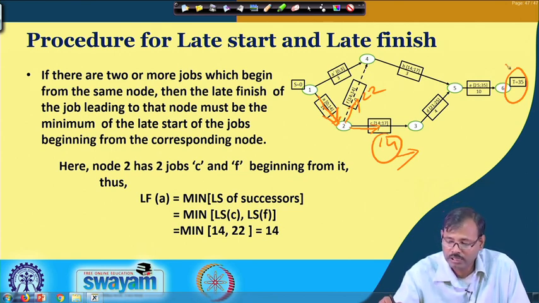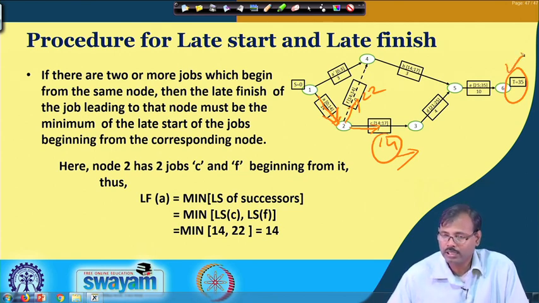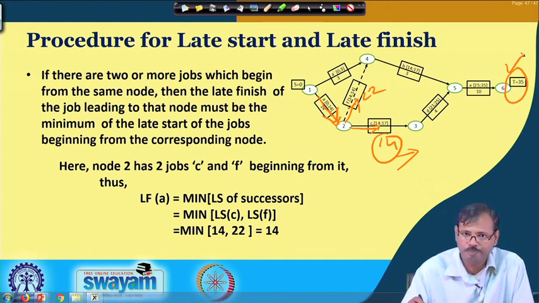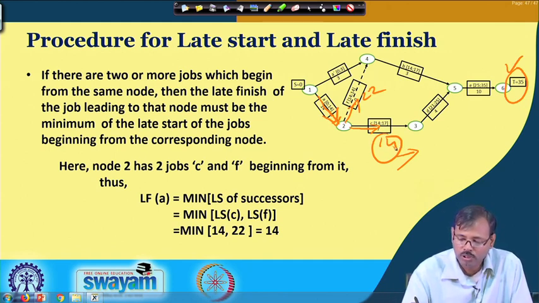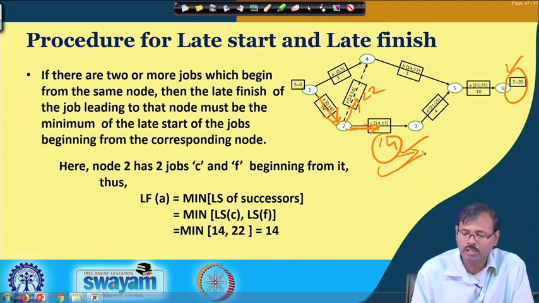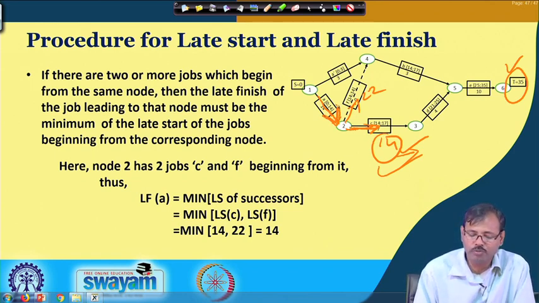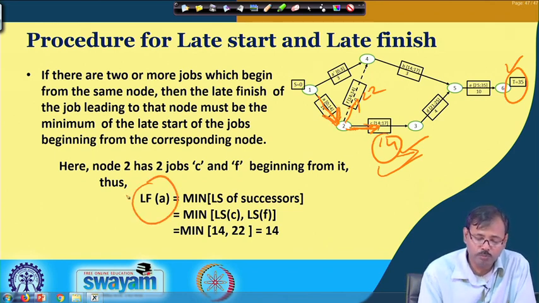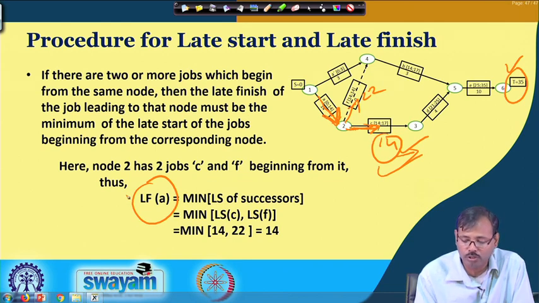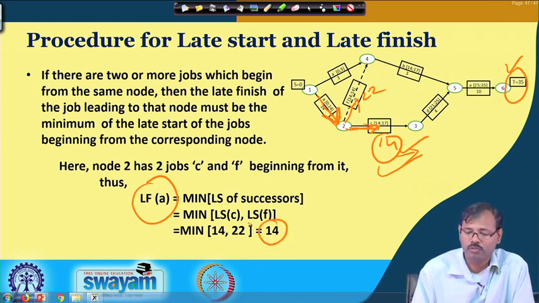So, to achieve the target time of completion 35, we should start this job latest by 14, and to achieve this target of starting this job latest by 14, we have to finish this job latest by 14. So, the latest finish possible for job A is 14.